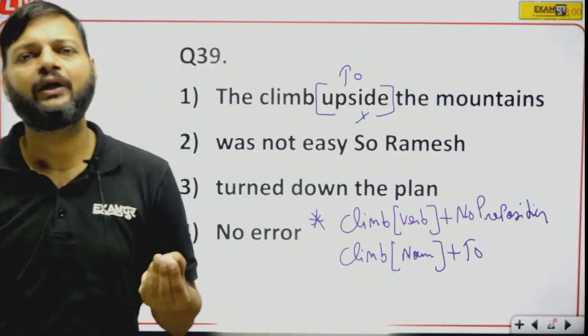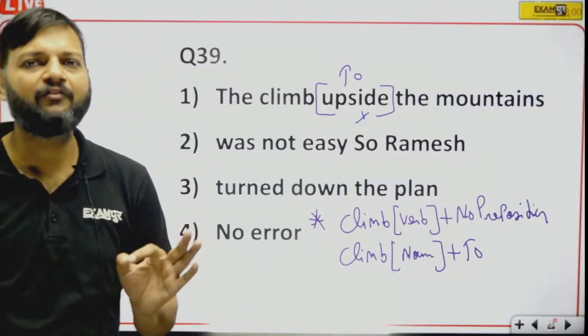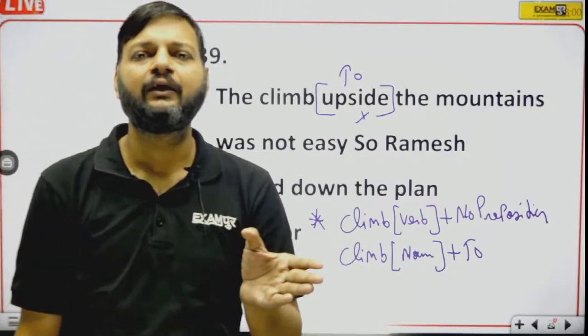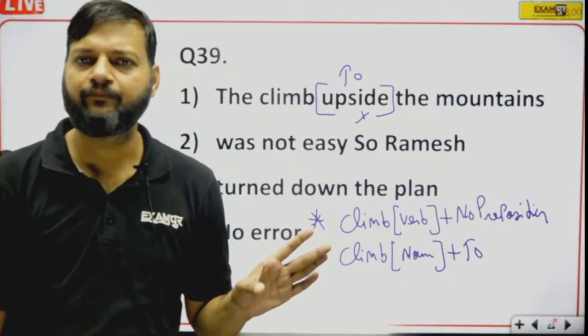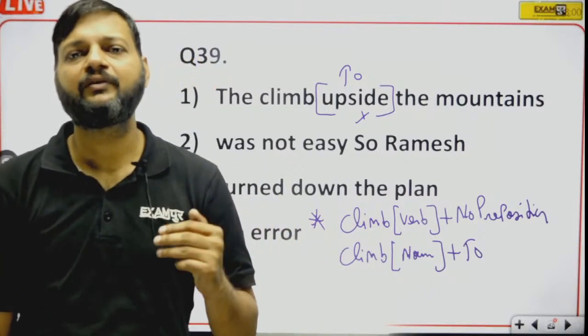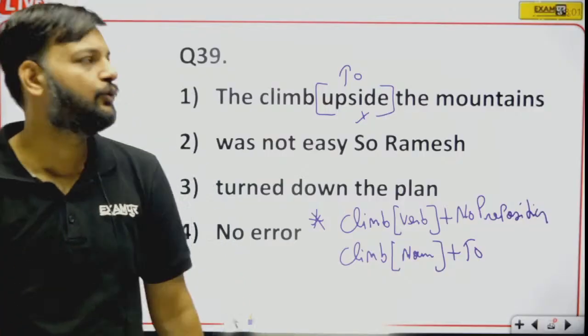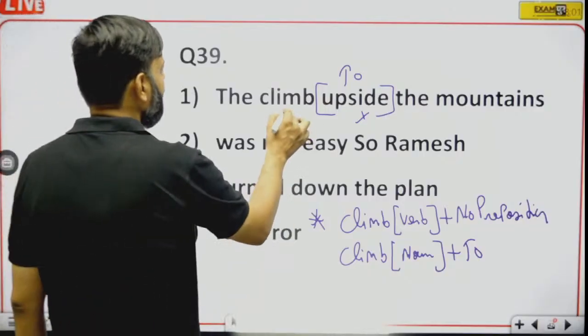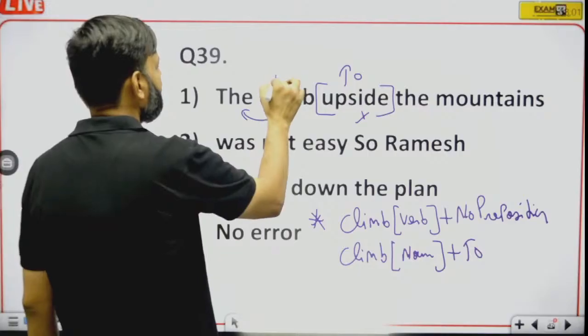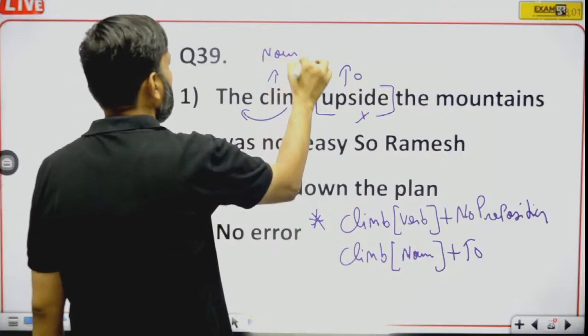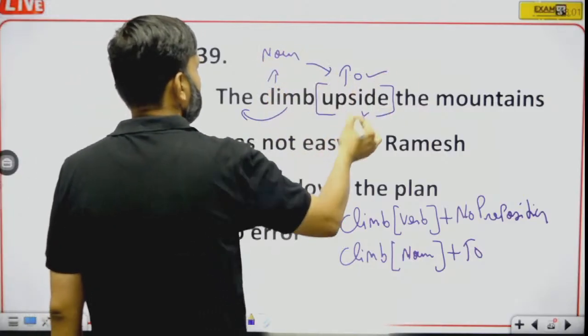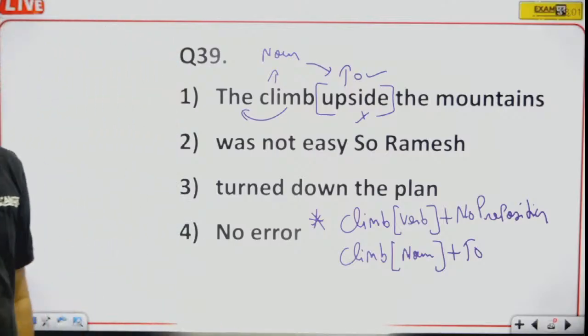There are only two conditions with the word climb. If it is a verb, it should not be followed by any preposition, and if it is a noun, it should always be followed by to. So here we have climb with a definite article. That means this climb is a noun, and if it is a noun, it should be followed by to. So upside will be replaced by to.